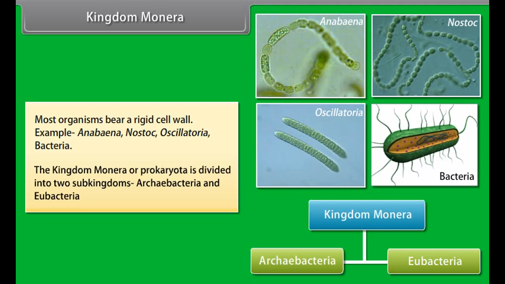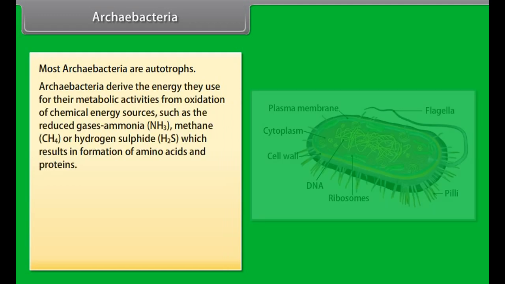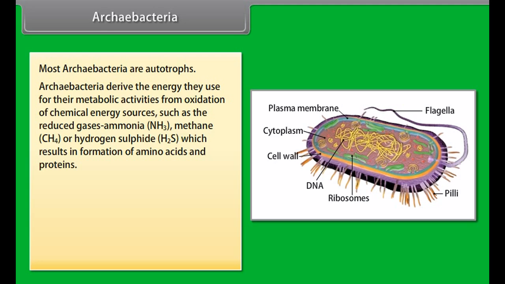archaebacteria and eubacteria. Archaebacteria. Most archaebacteria are autotrophs. Archaebacteria derive the energy they use for their metabolic activities from oxidation of chemical energy sources such as the reduced gases ammonia NH3, methane CH4, or hydrogen sulfide H2S, which results in formation of amino acids and proteins.